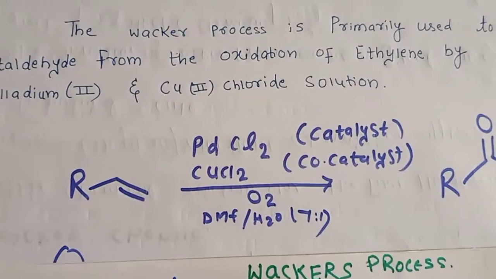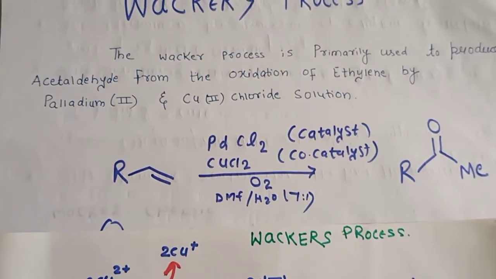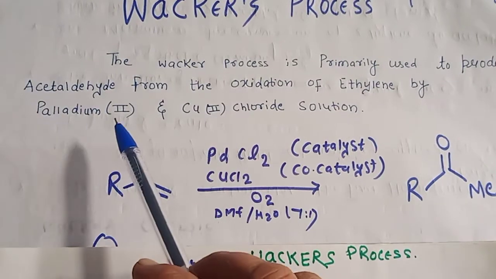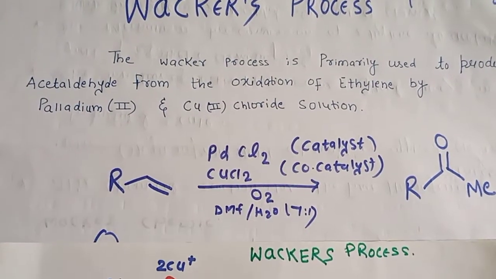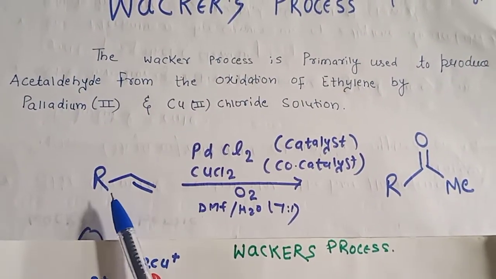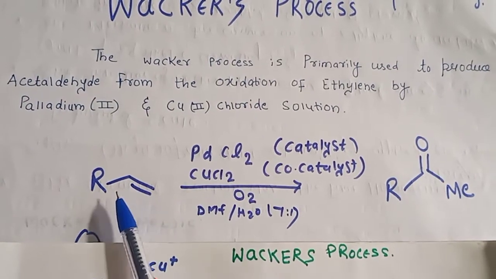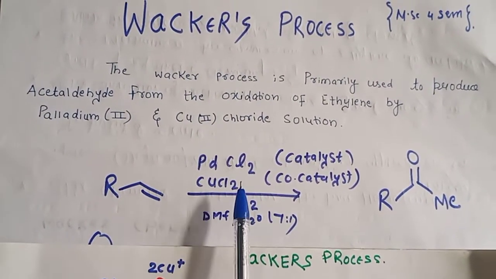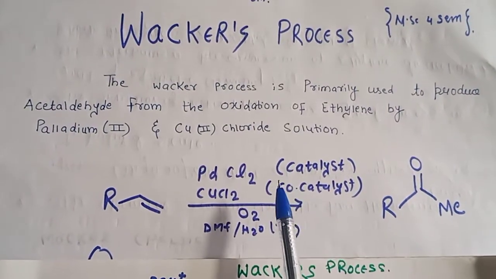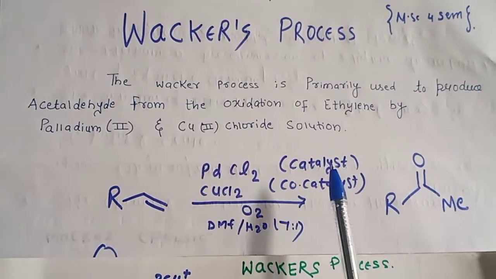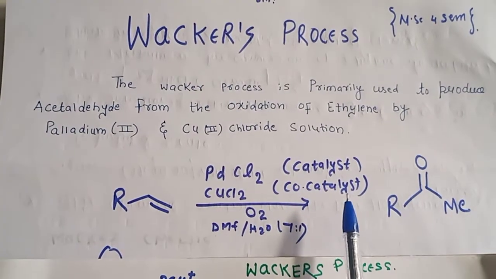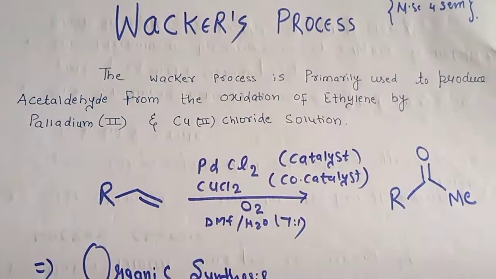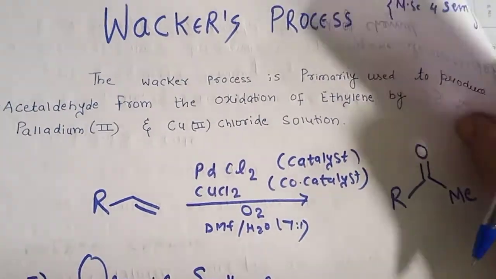The Wacker process is primarily used to produce acetaldehyde from the oxidation of ethylene by palladium and copper chloride solutions. What is a simple one-line reaction? We can write that if any alkene, a coordinated alkene, is treated with oxygen, meaning it undergoes oxidation, with palladium chloride as the catalyst and copper chloride acting as a co-catalyst, we will get our desired carbonyl compound, that is, ketones or acetaldehyde.